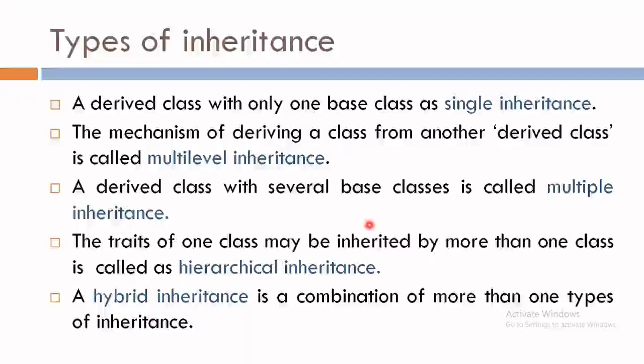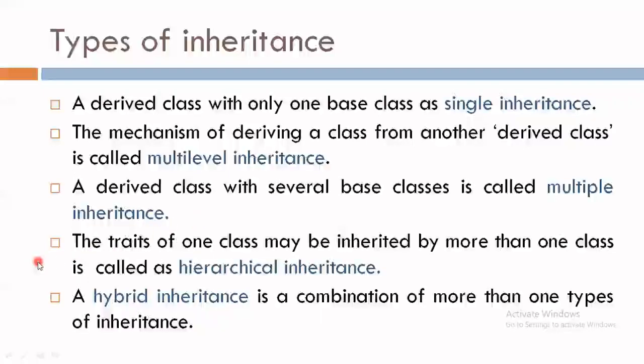Such kind of inheritance is known as multi-level inheritance. The third type is multiple inheritance. Students, when a derived class has several base classes, it is known as multiple inheritance. That means we can have more than one parent class for a single child class.